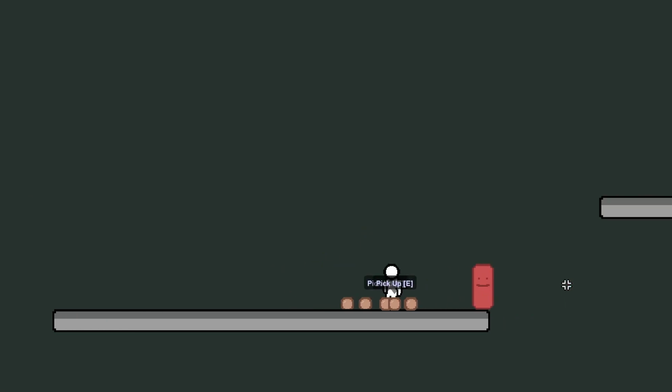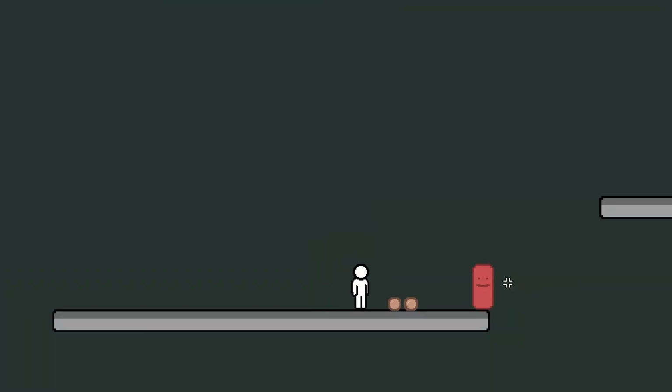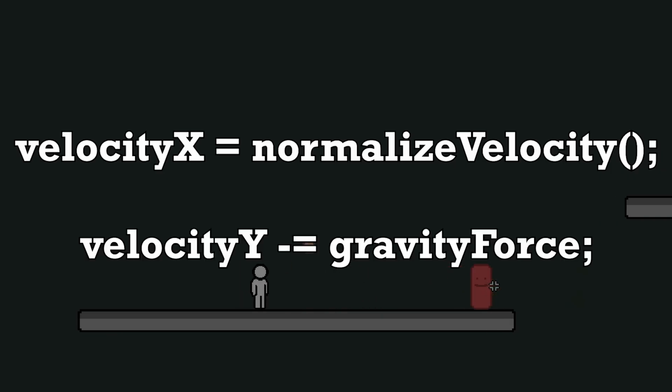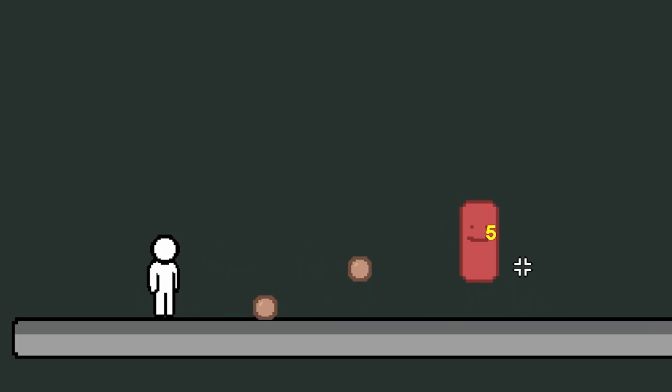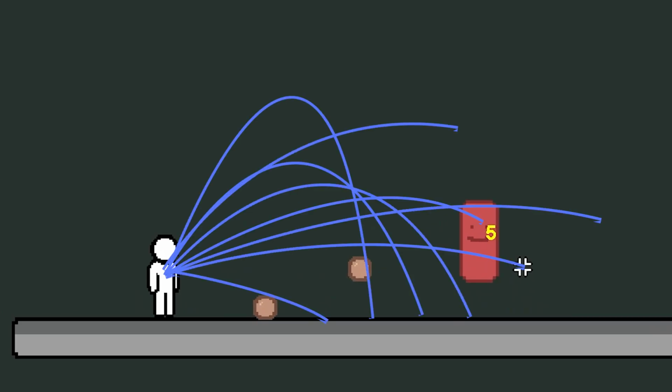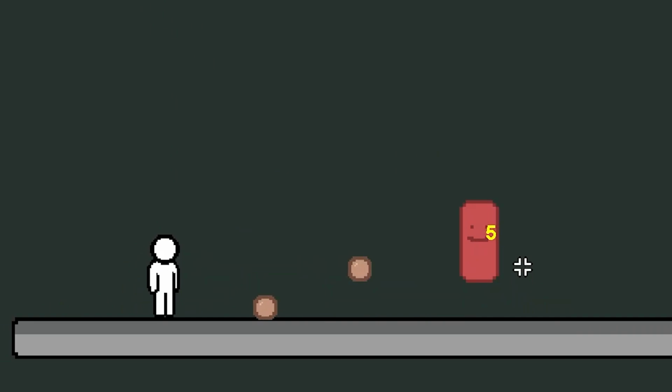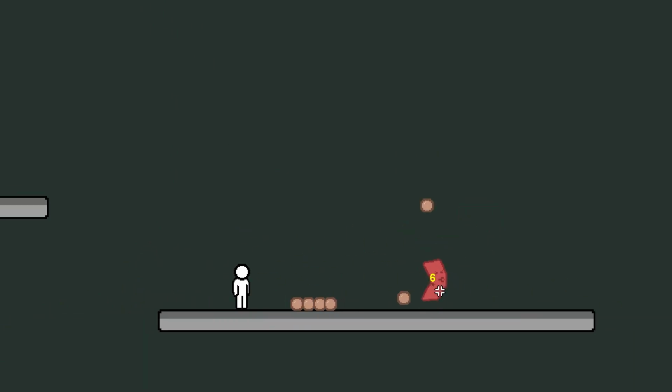I know that sounds complicated, and trust me, it's more complicated in practice. The hard part is that velocity in both directions is changing over time, so I can't calculate an arc that goes through the point. I have to find an arc that goes through the point. So without getting too technical, I just calculate a bunch of arcs and then find which one gets closest to the target point, which in this case is the cursor, and use that one. This was another unnecessary abomination. And was it worth it? Well, it's kind of hard to say that anything has been worth it since I decided to build my own physics engine instead of just using Unity.